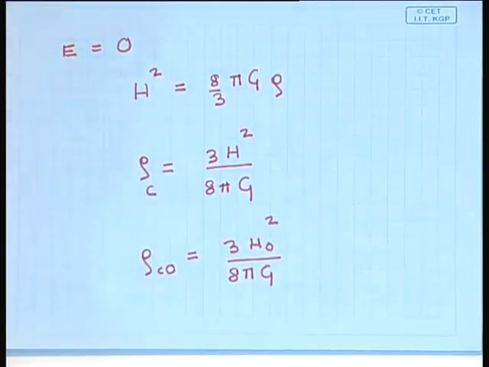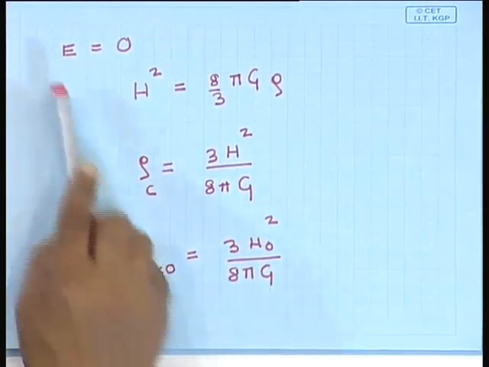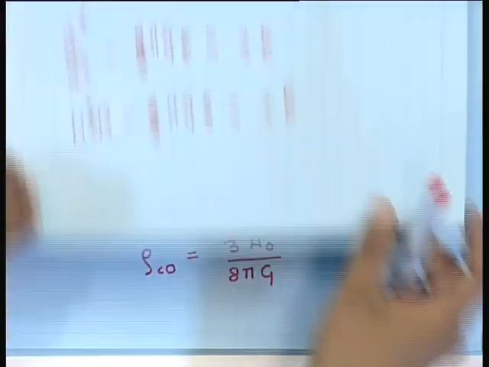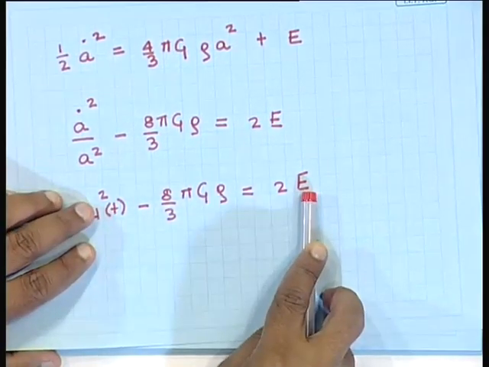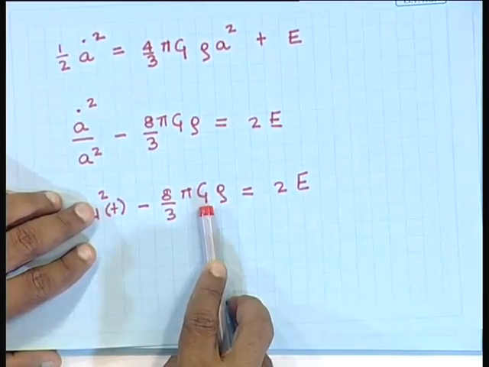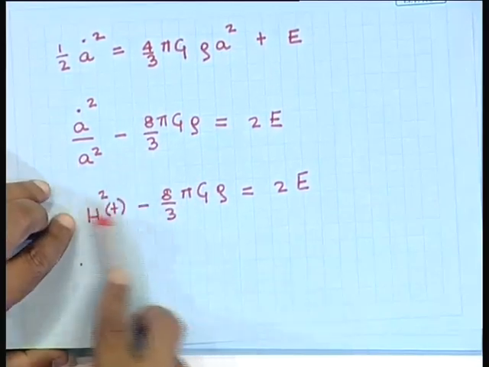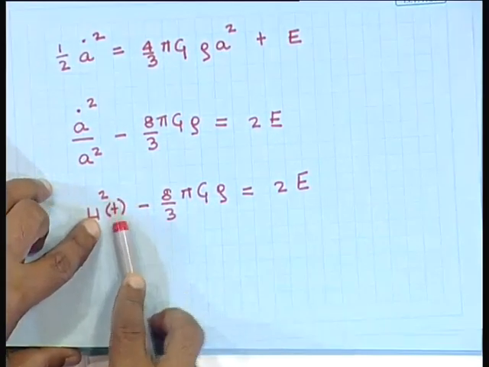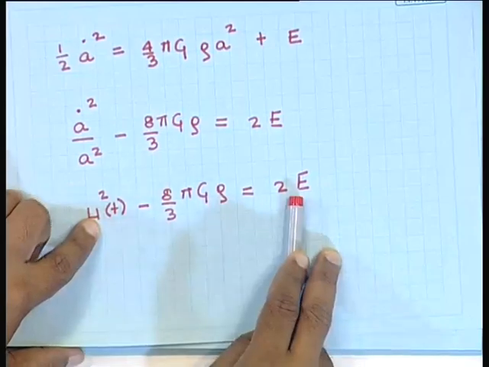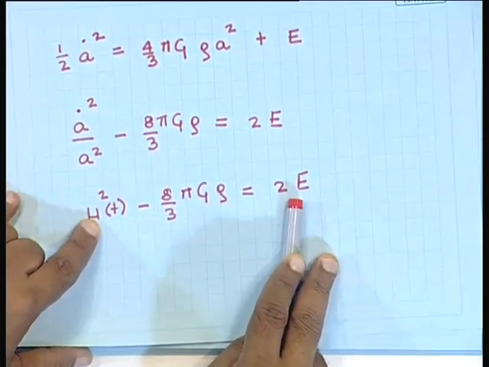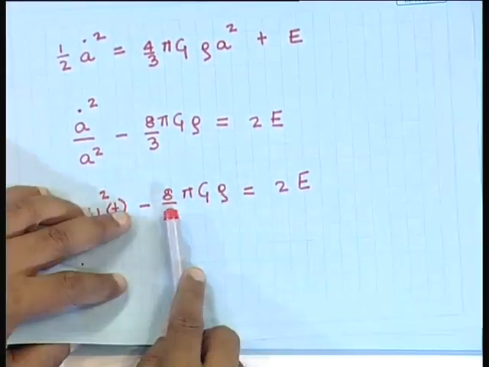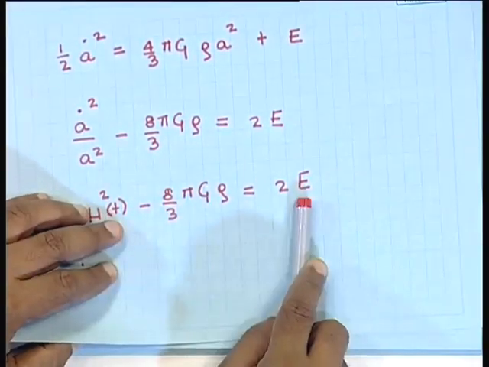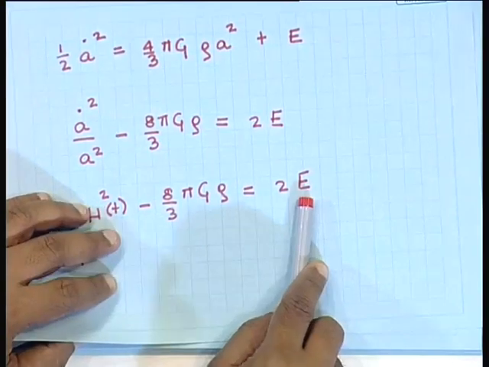Now, if the density is actually equal to this, we live in the critical cosmological model. So, if this density is actually equal to this, E is going to be 0. If the density is more than the critical value, so the critical value is decided by h square, the density is more, then E is going to turn out to be negative. The potential energy is more, it is going to pull it back. If the density is less, then E is positive.